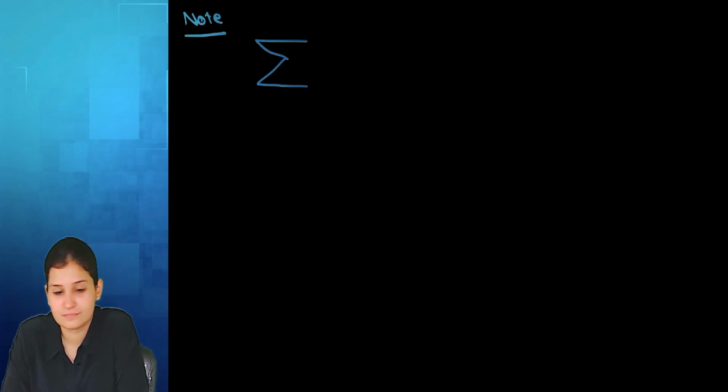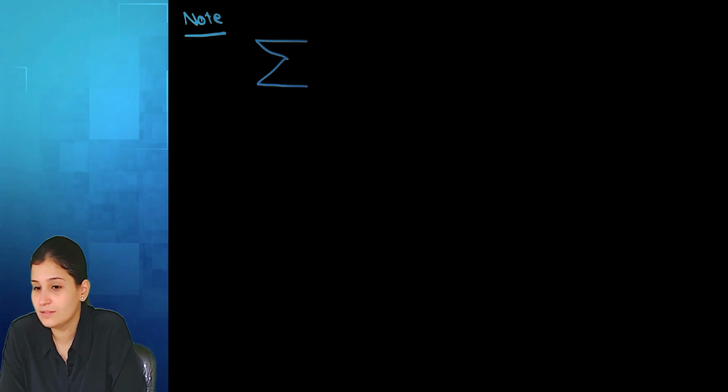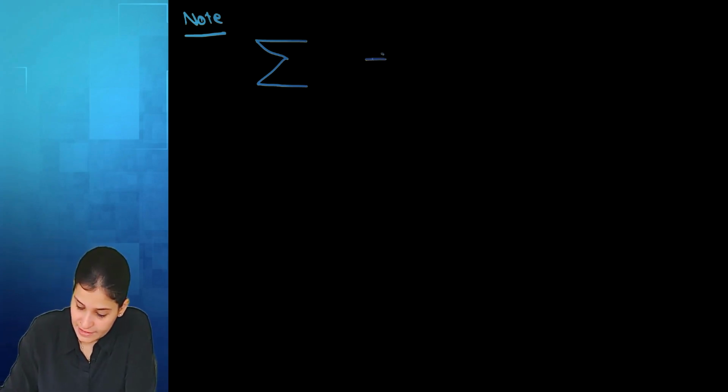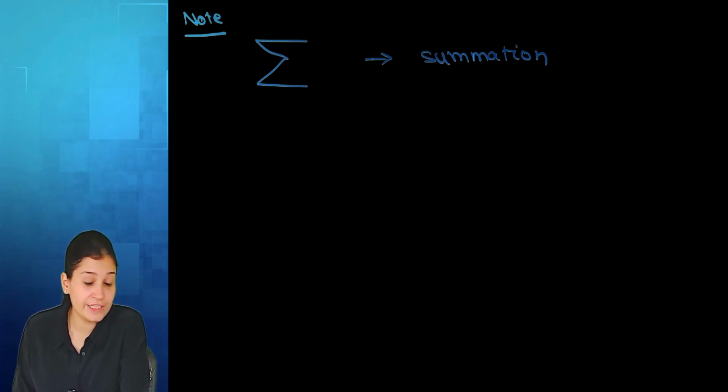Okay. What is this summation known as? Sigma. It's a symbol for summation basically. This means we need to add. We need to sum. We need to do the addition.